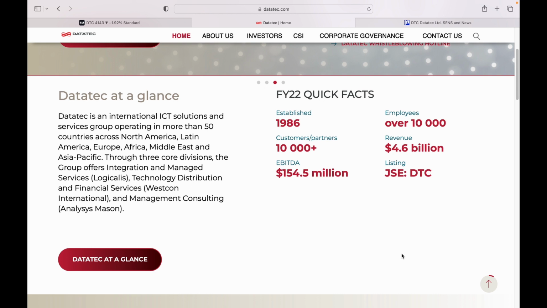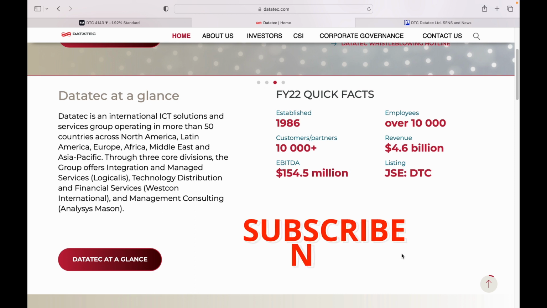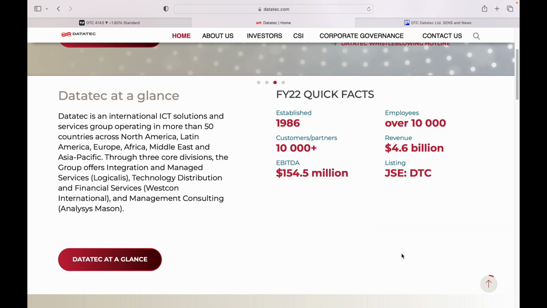Datatec is an international ICT company. It is a South African company, but it operates globally. You can see from its website that the company has a revenue of about 4.6 billion with earnings before tax, depreciation and amortization of about 154 million US dollars. So it's a company that generates a lot of money. But we want to talk about that special dividend, where the special dividend came from.